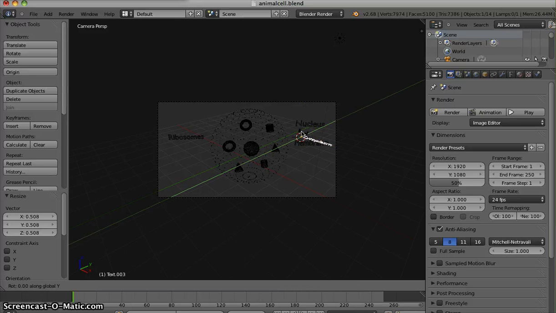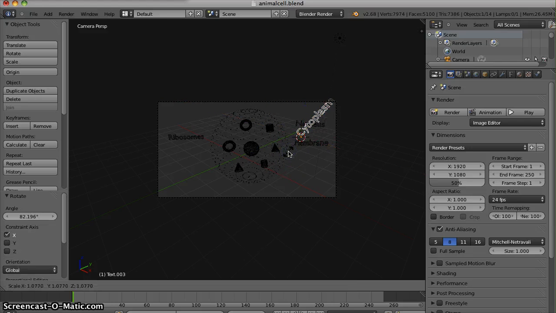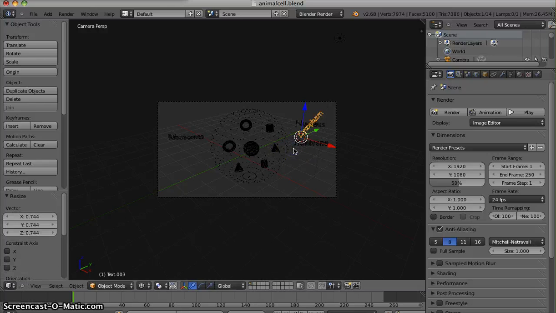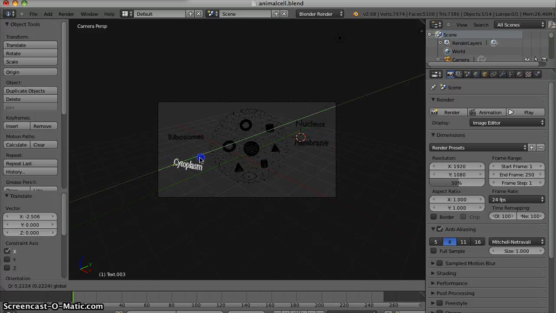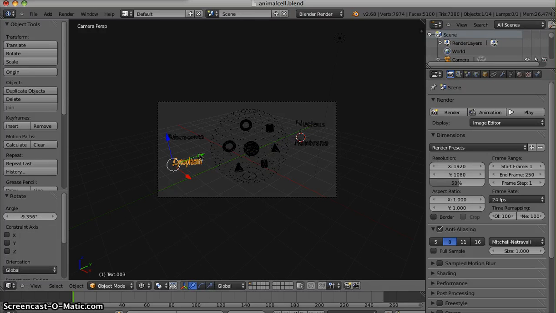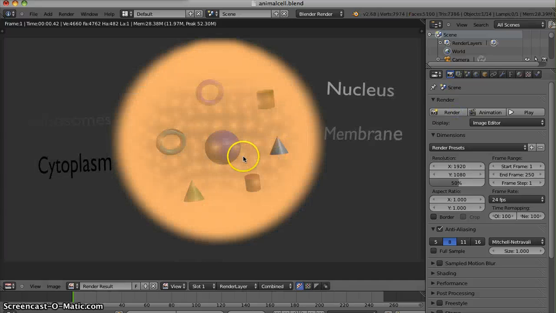Scale, rotate Y. I'm going to only add 4 words now to keep this video short. Once I'm done adding my 4 words, I'm going to render it and see what it looks like.